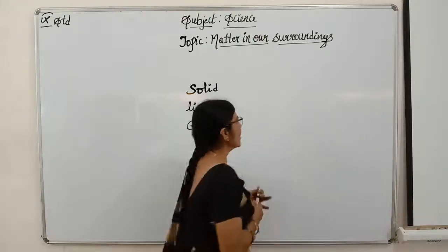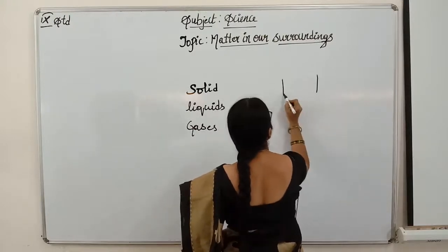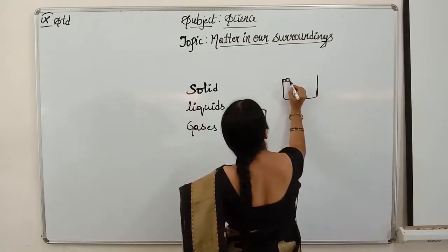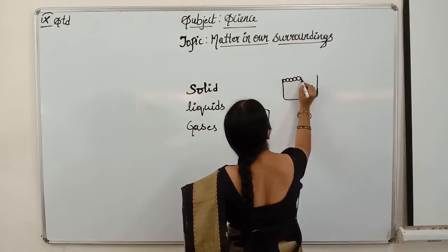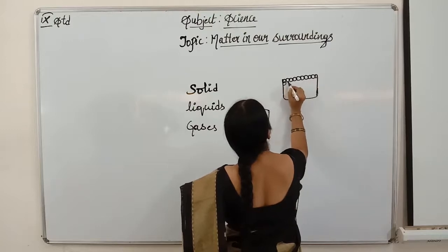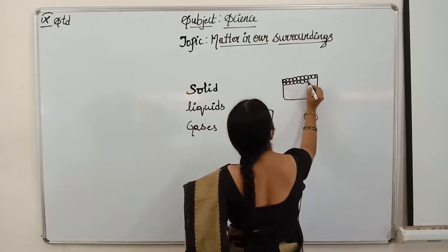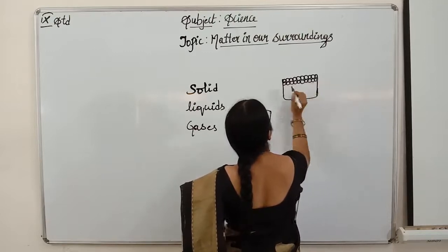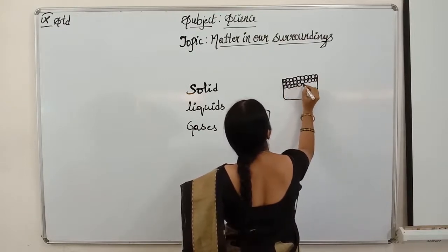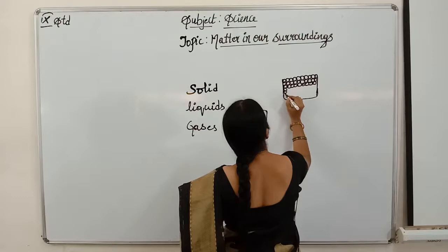The particles, as we have seen, how are the particles arranged in solids? They are closely packed or densely packed. There is no intermolecular space between them. No space at all. Isn't it, children? This I have given you examples a number of times whenever I explained to you about solids. No intermolecular space. The force of attraction between them is very